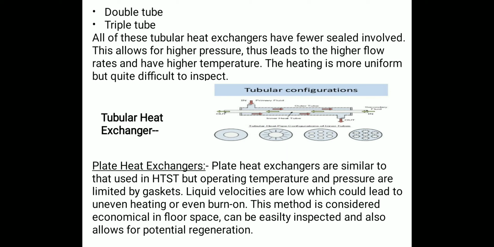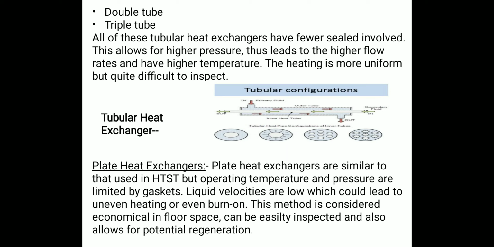After that, there is a figure that depicts the tubular heat exchanger configuration. In this figure, the food enters the jacket tube through the inlet in the secondary fluid, and after that the food product goes out from the outlet. Apart from these two things, there are also the outer tube, the inner heat tube, and the primary fluid, which help in the UHT process of the tubular heat exchanger.